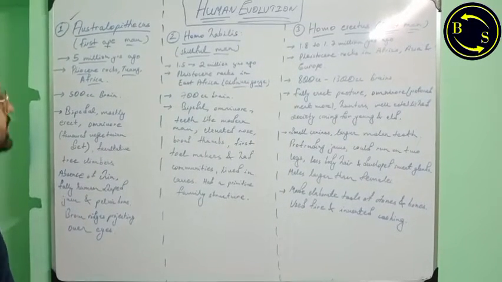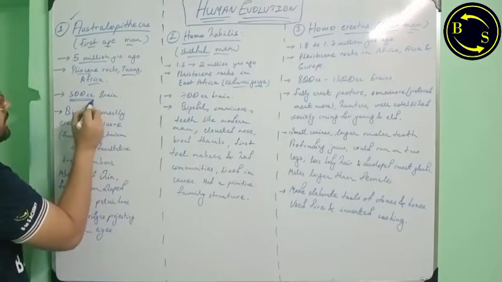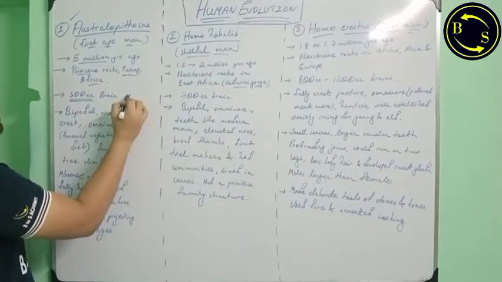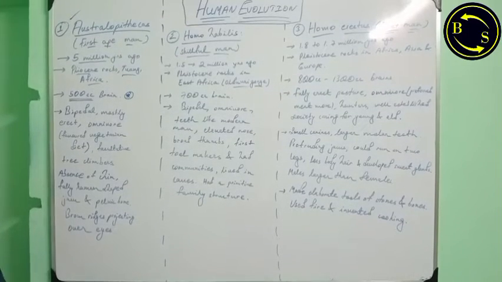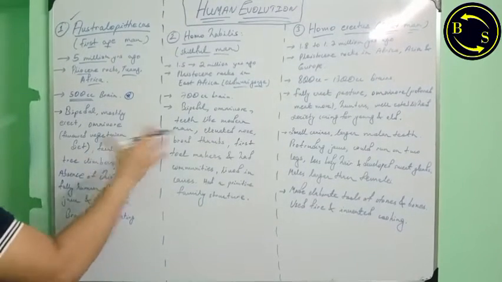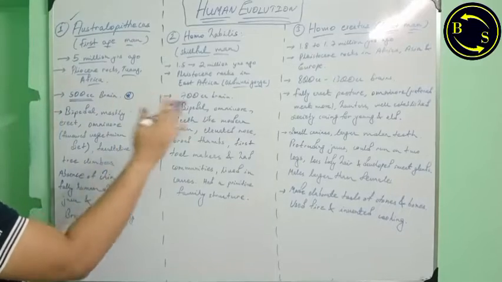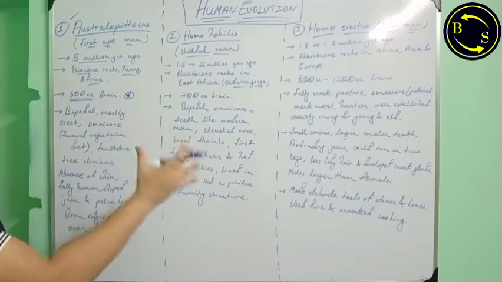Their brain size was 500 cc. This point is important for your examinations. Their brain size was 500 cc, and we will see that as humans evolved, the size of their brains increased.